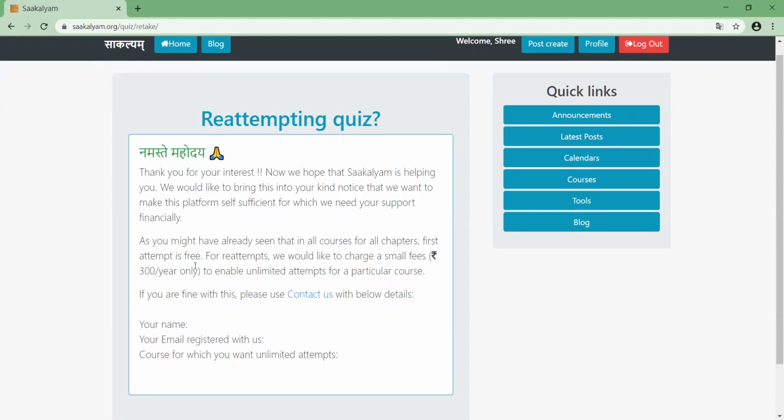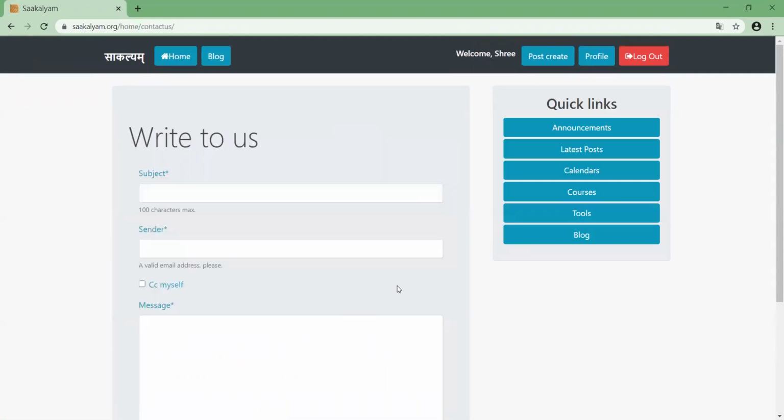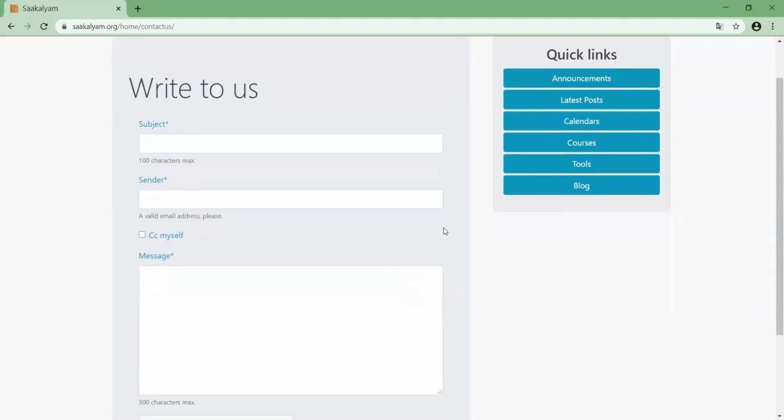That is 300 rupees for 1 year, one course. You can initiate by contacting us from here and sending your email registered with us, and which course you want unlimited attempts for. This will not be limited to only quizzes. Later we will add whatever, and that also will come free with this license.